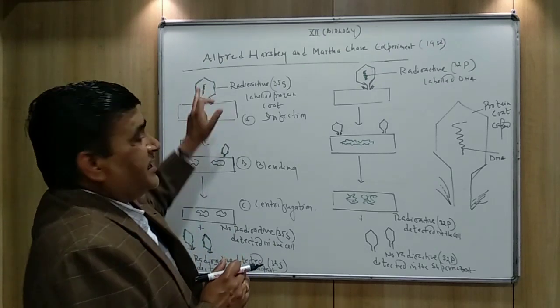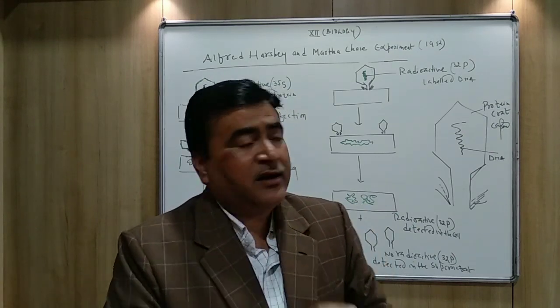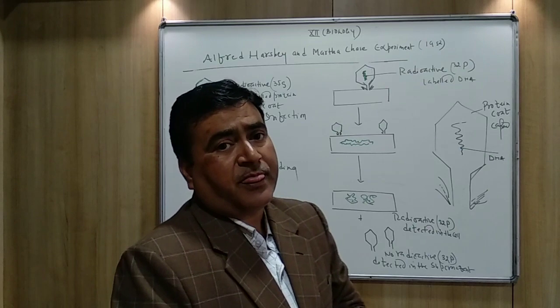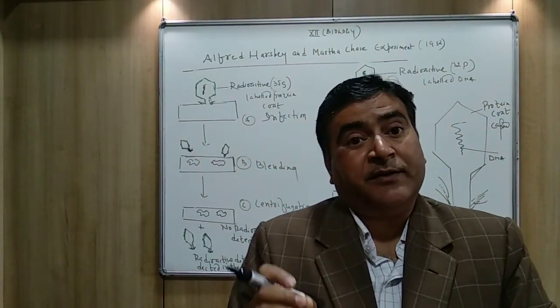In this case, DNA will not be labeled by the 35 sulfur. Why? Because in the DNA molecule, sulfur is absent.